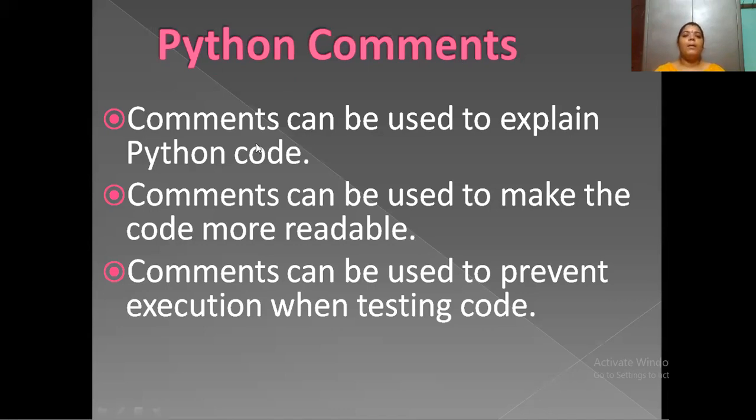Comments are used to explain the Python code, and comments can be used to make the code more readable. Means by using these comments, we are able to read and understand the code. Comments are not executed in Python programming.